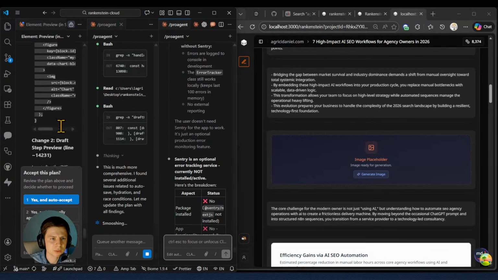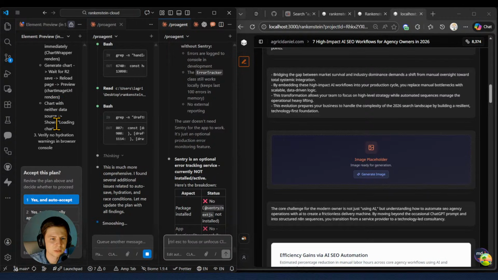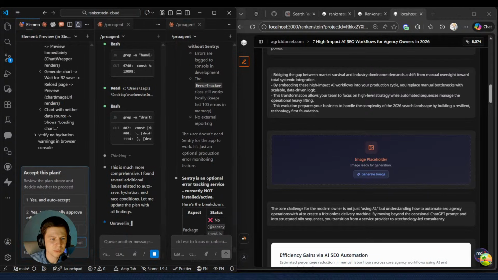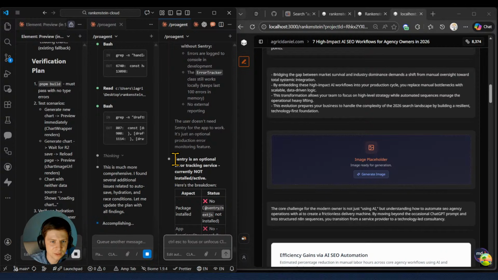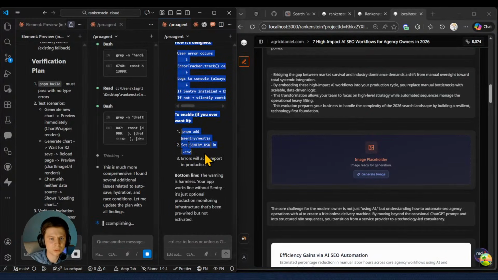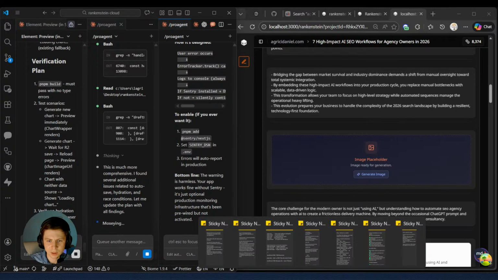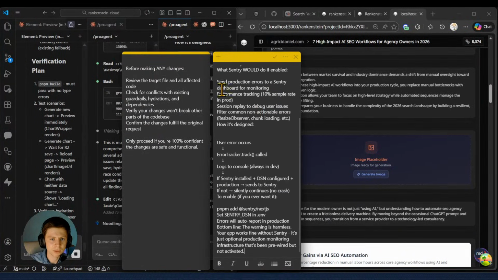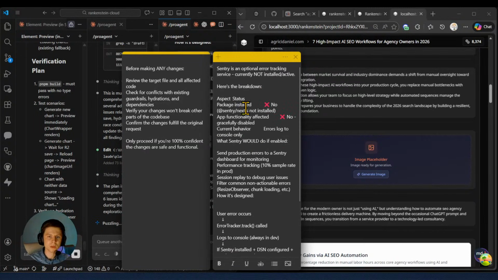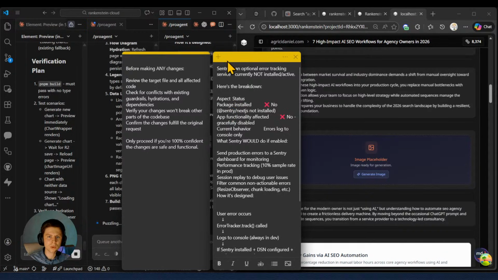Okay, so this guy has come up with a plan. Lovely, I'll just auto accept. I want to copy this for reference, because we do have this Sentry package, but it was not installed, and it's also a very good functionality. This is one error, and a few things I would like to review afterwards, so I'm going to make myself another note for later. I'll put it here: package Sentry Next.js. I do want to review this before we go.